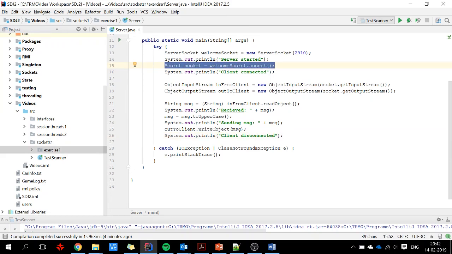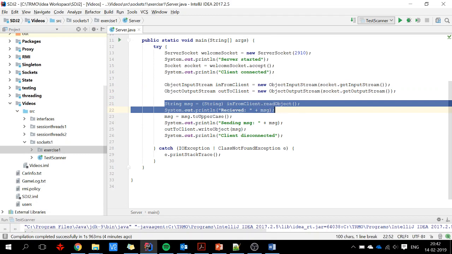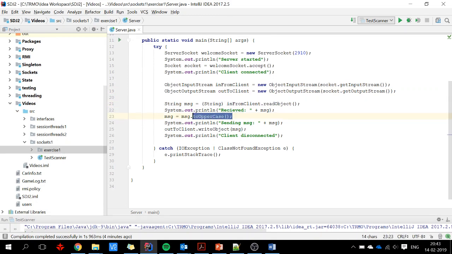Okay, so this is my server. I get the socket, which is my connection to the client. I create my object input and output streams so I can send and receive objects. I read an object from the client. I know it's a string. I change it to be uppercase, and I send that back to the client, and that is the job of the server.